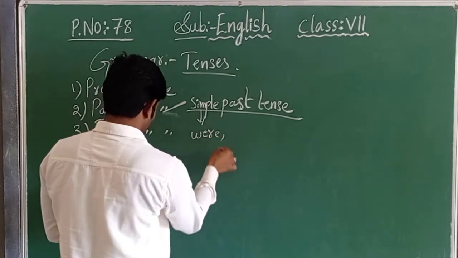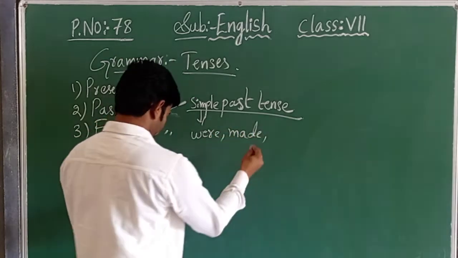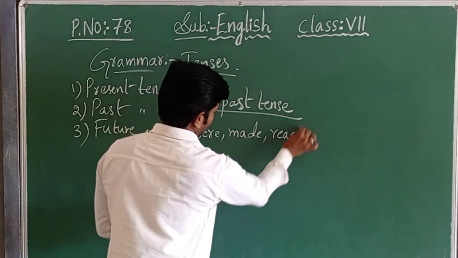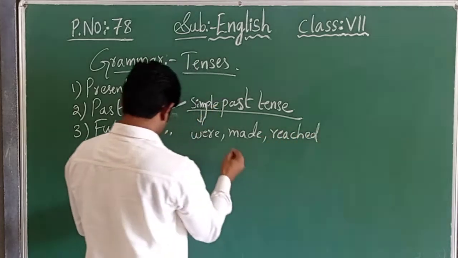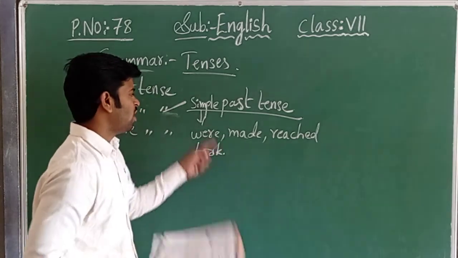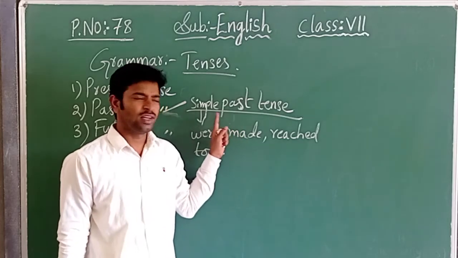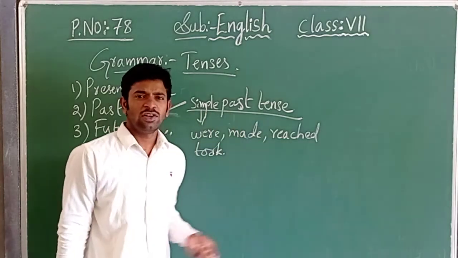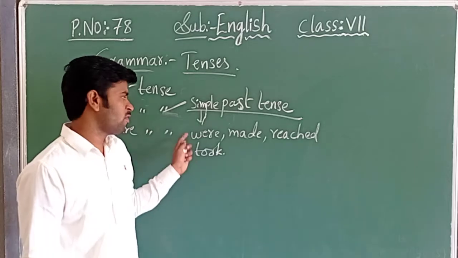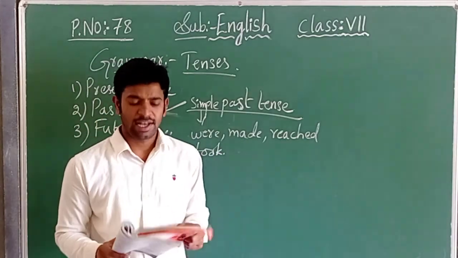Were, made, reached, or took. So all of these come under the simple past tense. What are we going to learn? We are going to learn about the simple past tense. So he has given from the textbook a few examples: were, made, reached, and took. These are the examples, children.